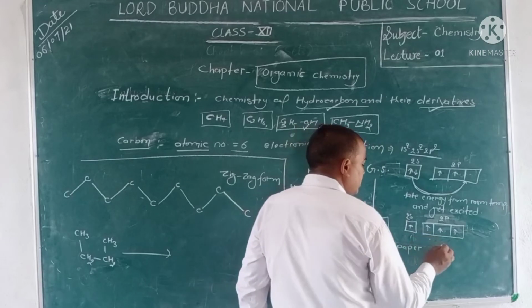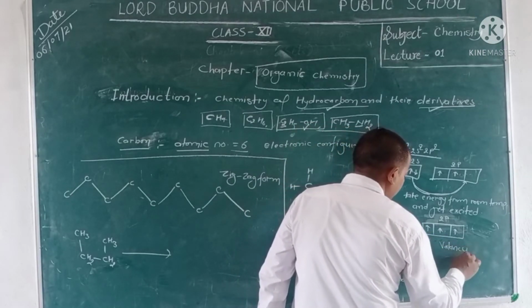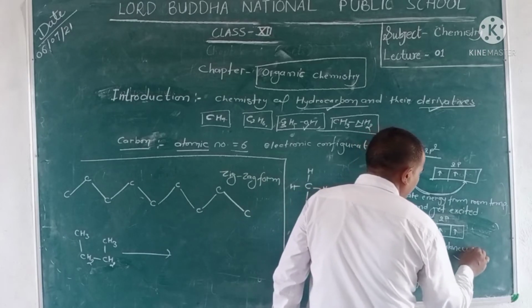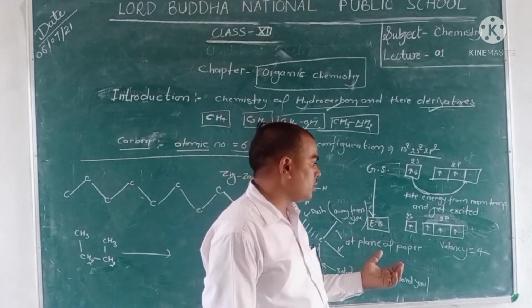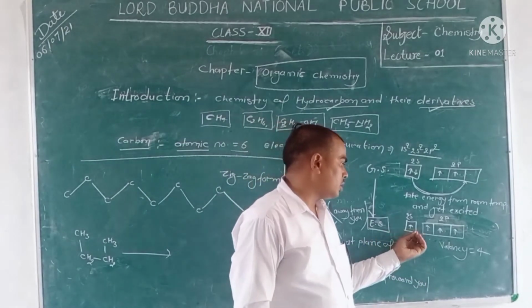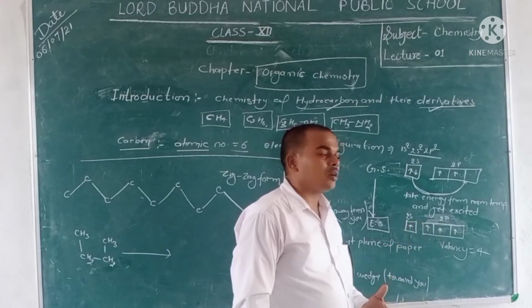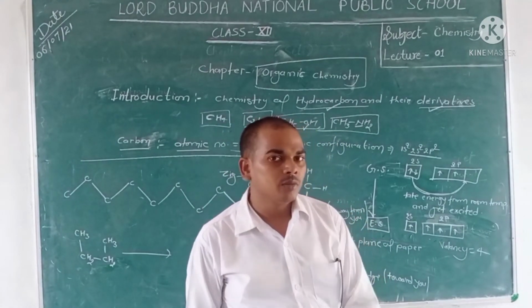So we say that the valency of carbon is 4. That means carbon shares 4 electrons to bind with 4 monovalent atoms.